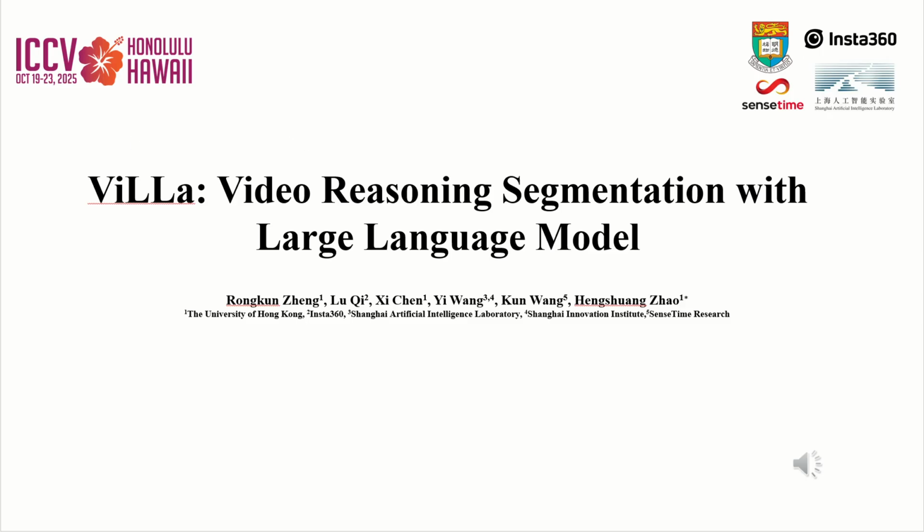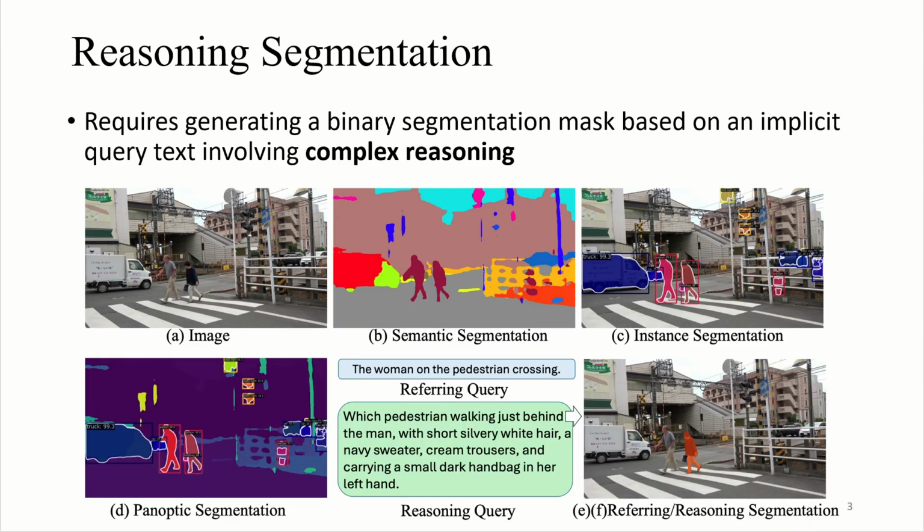To begin with, we're going to introduce what reasoning segmentation is about. Reasoning segmentation requires generating a binary segmentation mask based on an implicit query text involving complex reasoning.